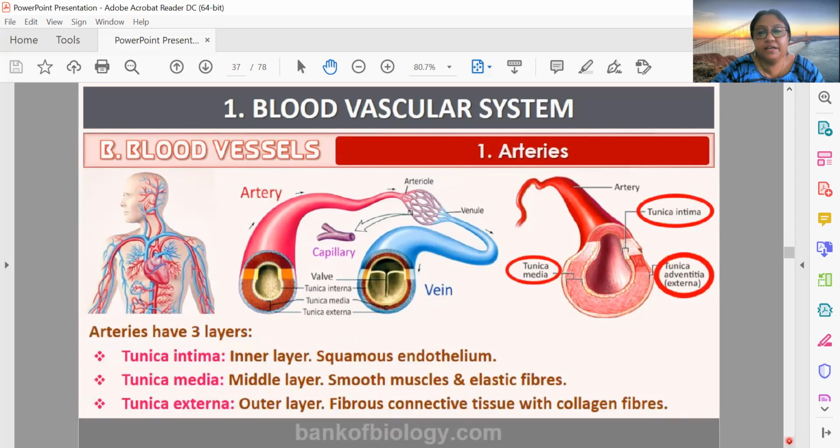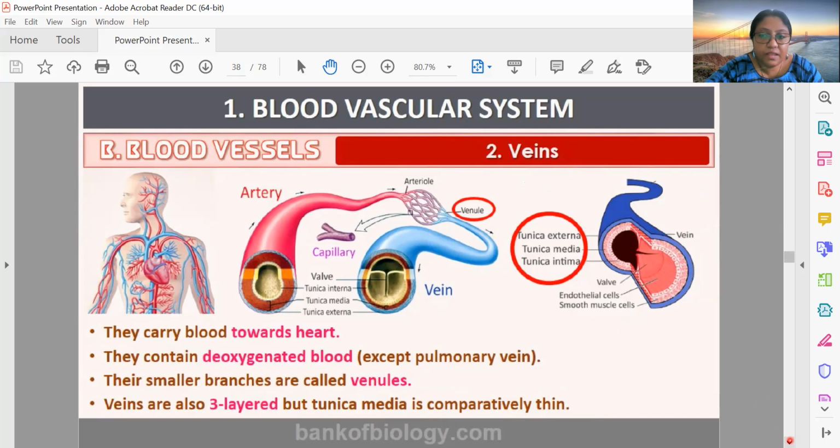These are the three layers present in the artery: tunica intima, tunica media, and tunica adventitia. Tunica intima is the innermost layer, as you can see. In between, this thick part is tunica media, and outside there is tunica adventitia.